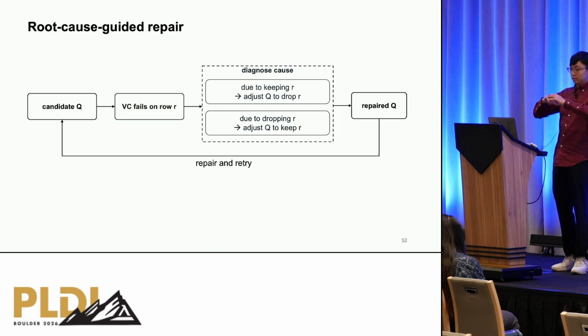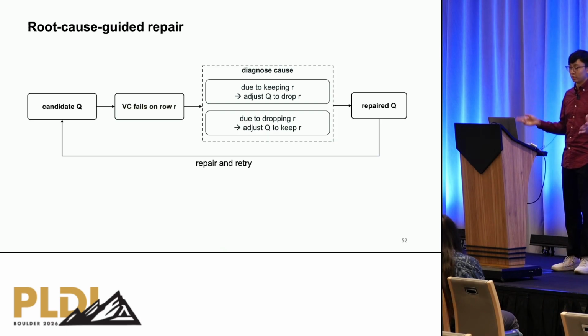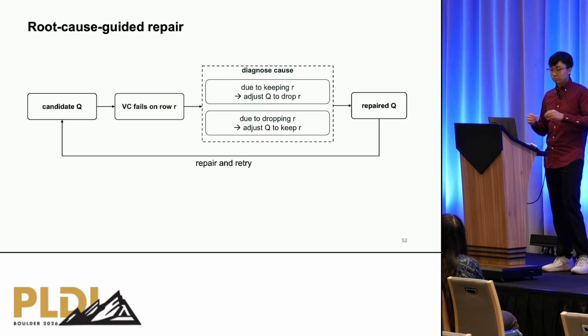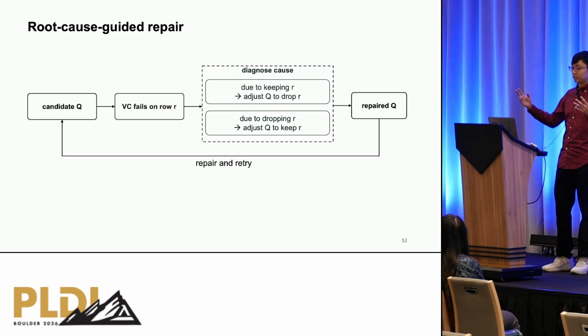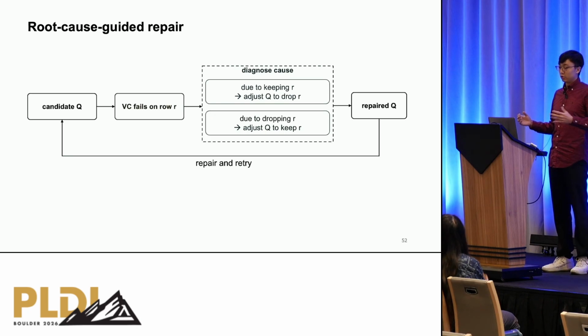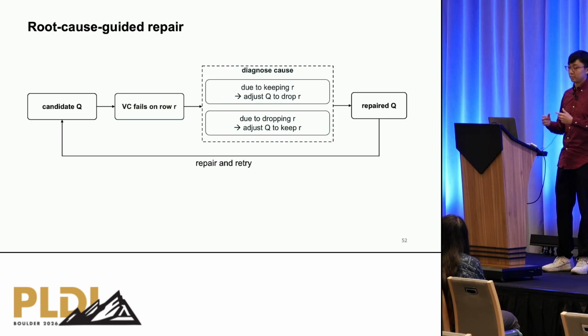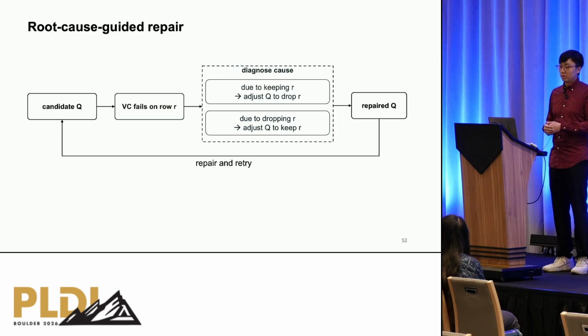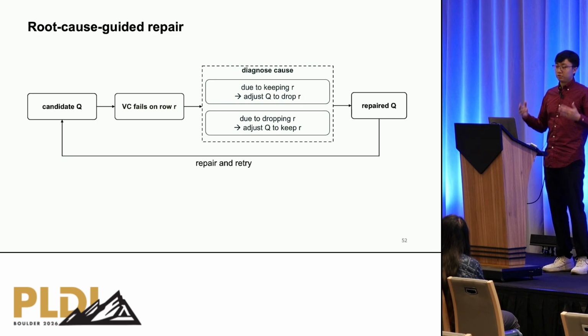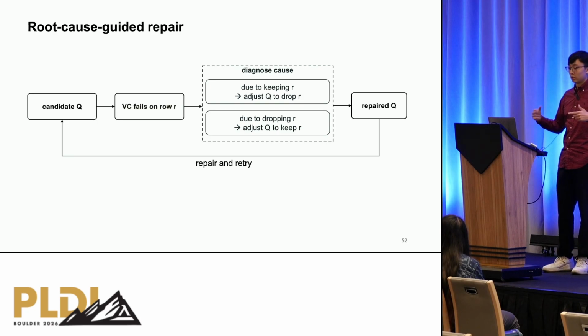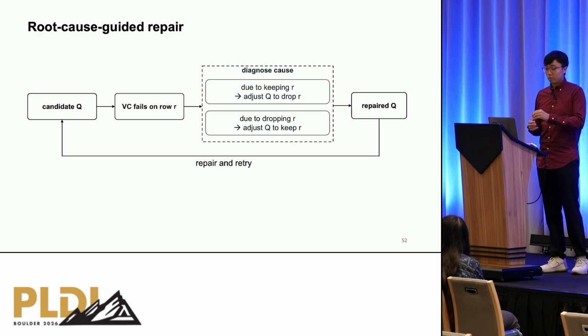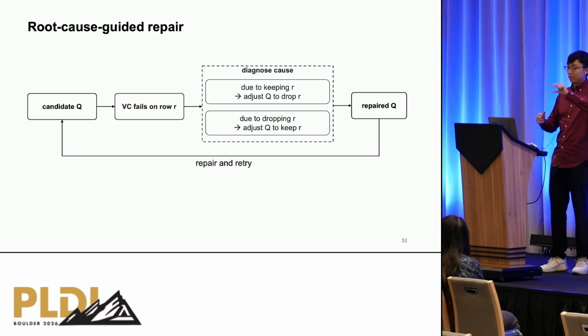Lastly, we have this notion of root cause guided predicate repair, where we don't just blindly try to fix feasible candidates. We instead look at the concrete failure modes, for example, for candidate Qs. In this case, we check which VCs failed concretely and on what concrete row. And then we see if the VC failed because of keeping the row R or dropping the row R.